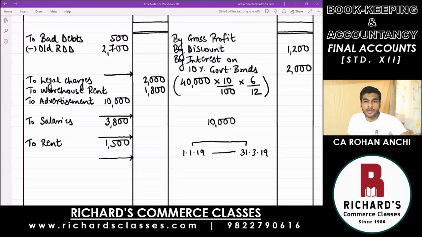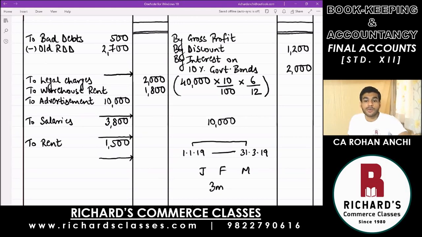Pay attention. Total expenditure was 10,000, but we know that for this year it is not 10,000. We are trying to find out how much that expenditure should be for the current year, which ends on 31st March 19. So have a look and see when that expenditure was paid. It was paid on 1st January 19, and we prepare our accounts at the end of the year on 31st March 19. So if you calculate, it is a period of 3 months: full Jan, Feb, and full month of March. So only 3 months relates to this particular year.